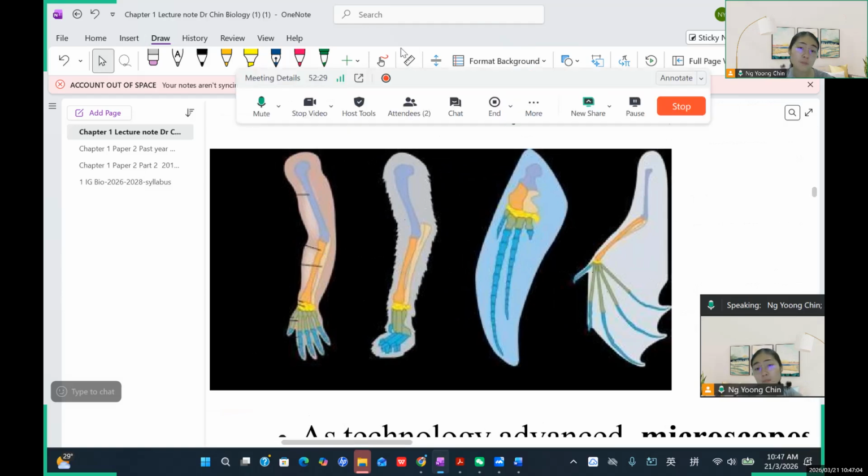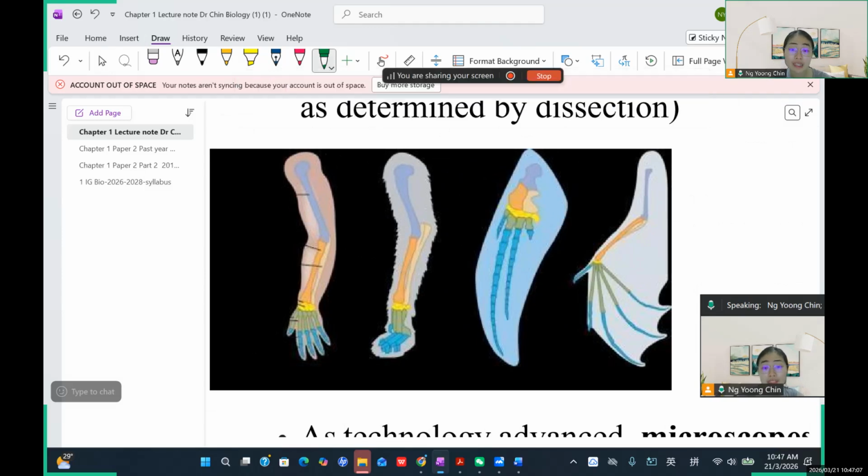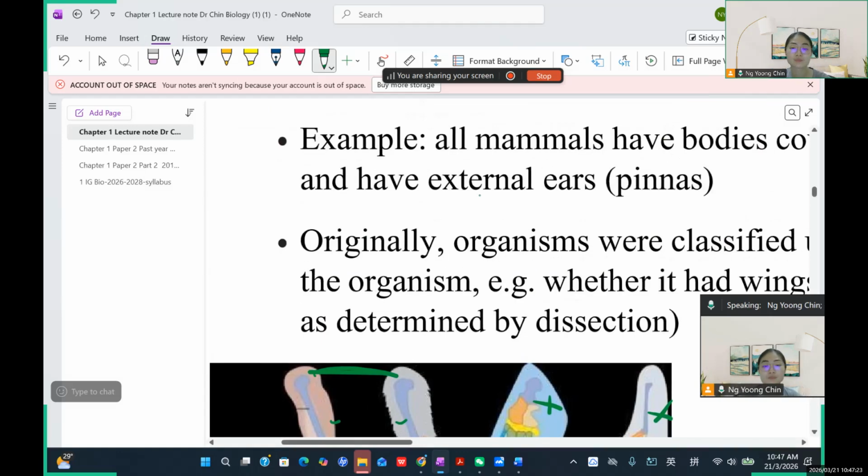But the closer evolutionary relationship will be here and here, this and this, because you can observe that their bone structure looks more similar. This and this look more different. So this is by anatomy. Anatomy is the study of the bone structures.